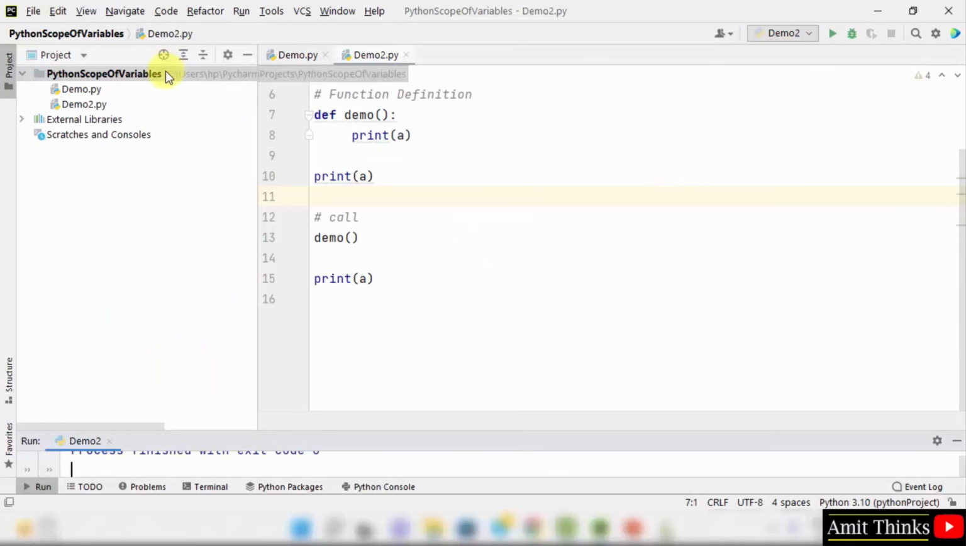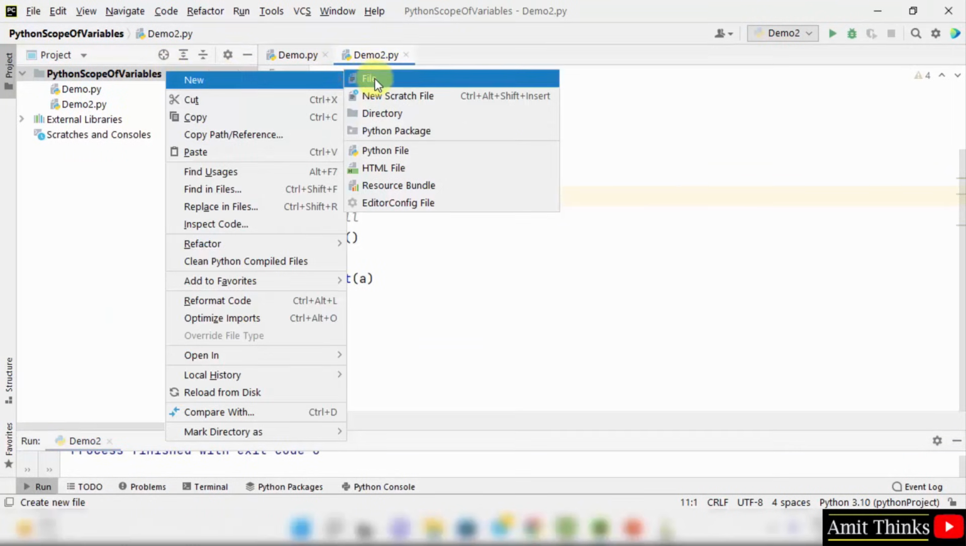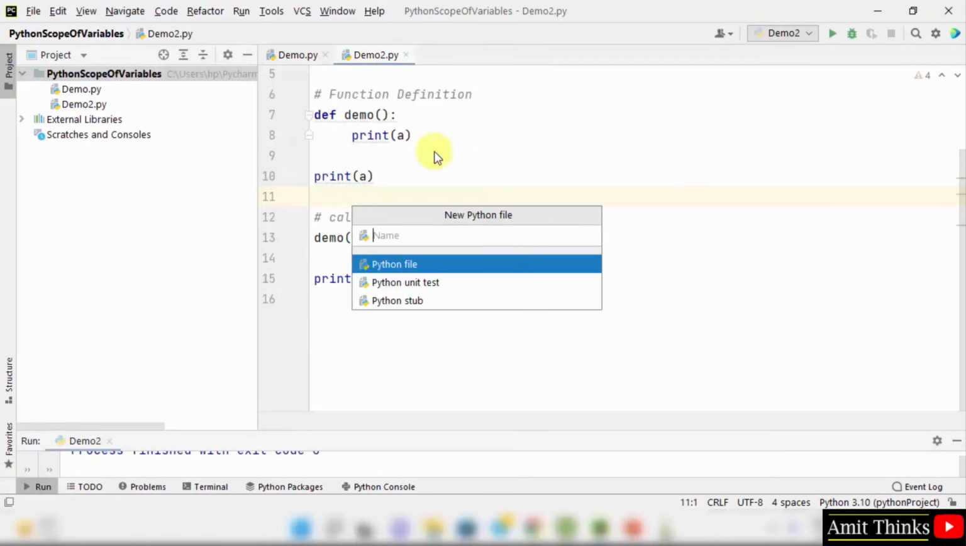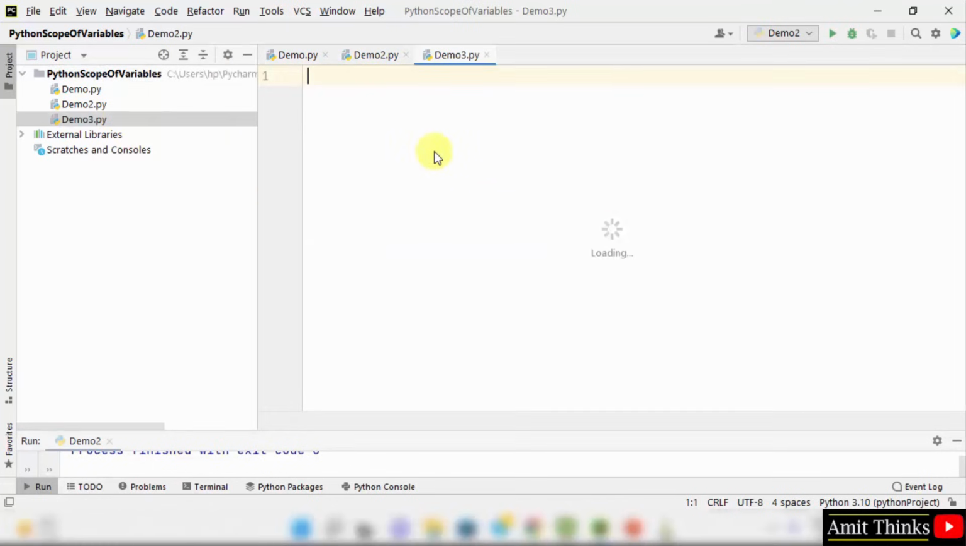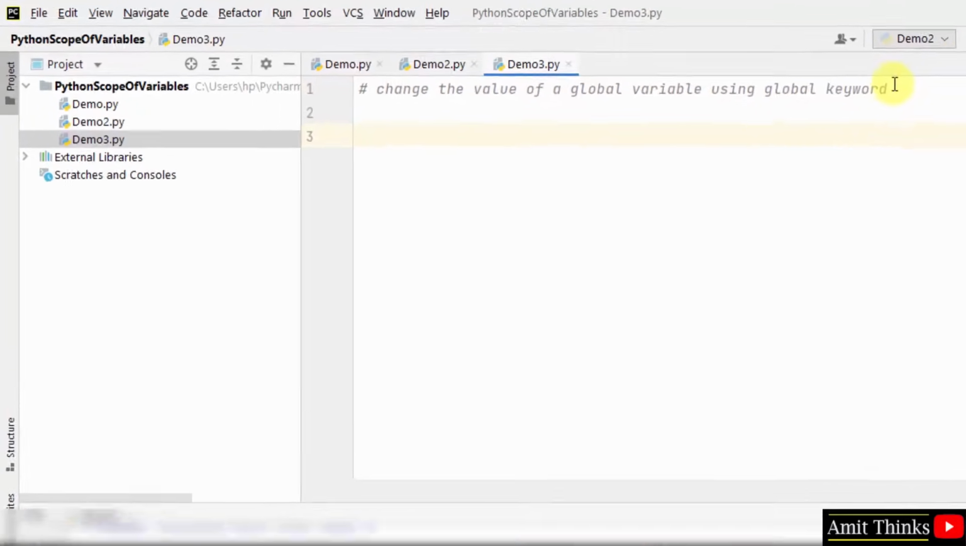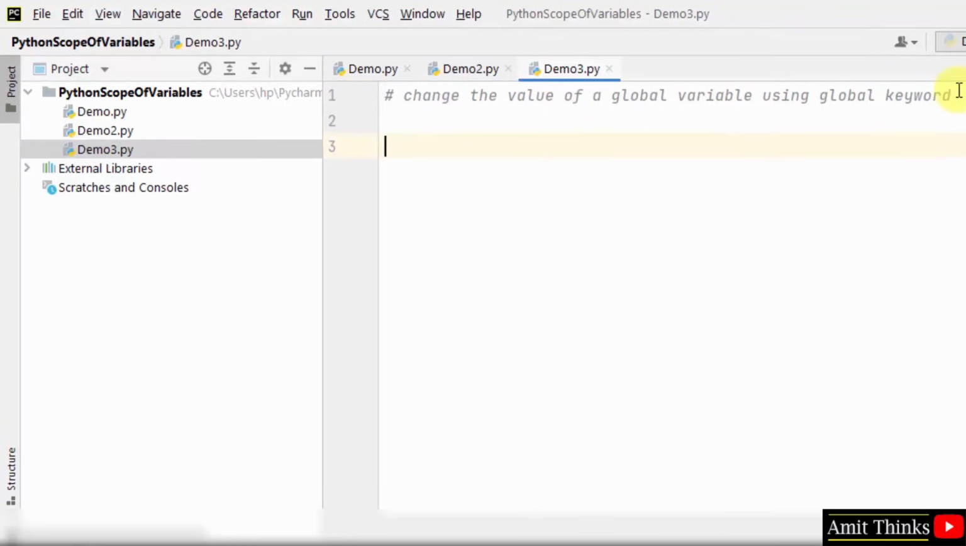Let us see another example. Right click, new Python file. I'll mention the name demo3. Press enter. Now we'll change the value of a global variable. For that, let us create a program. We have mentioned a variable and assigned a value. This is having global scope.